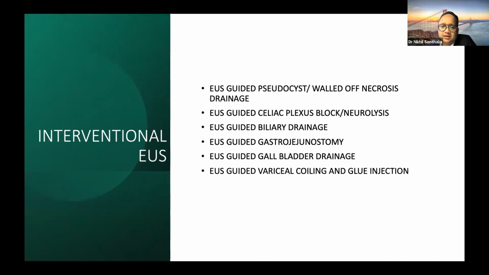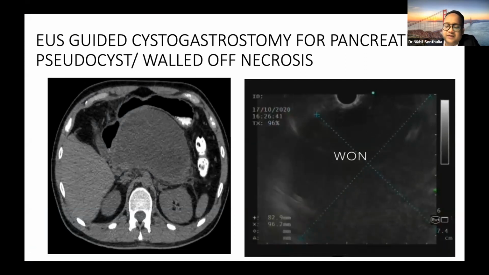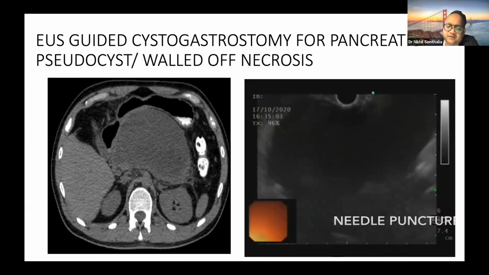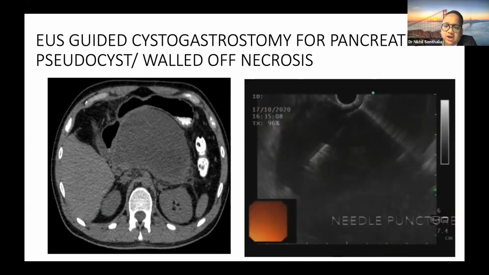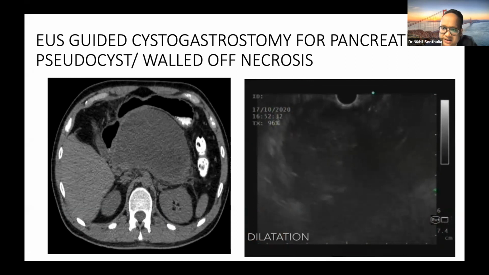So moving to the interventional aspects, there are a few common interventions that I'll take you through. So EUS guided internal drainage of pancreatic pseudocyst and WON has become a very well-established procedure, as it has shown to reduce mortality, hospital stay and morbidity as compared to surgical intervention in patients complicated by WON or pseudocyst. So the basic principle we use is we try to find out the exact amount of necrotic material, then decide on the stent that we use, whether it is a metal or a plastic stent.